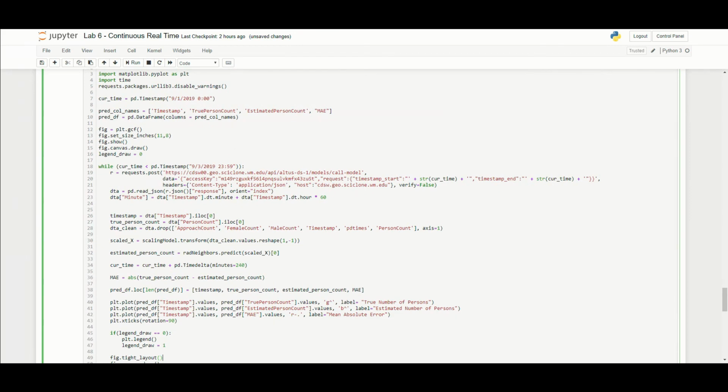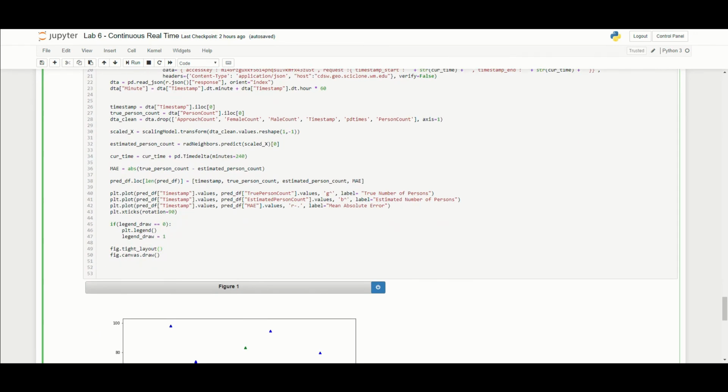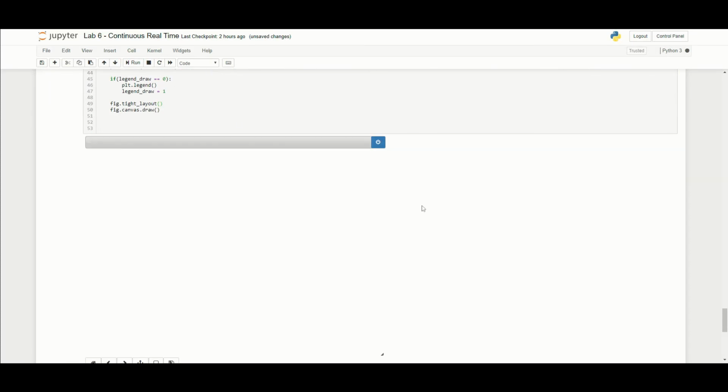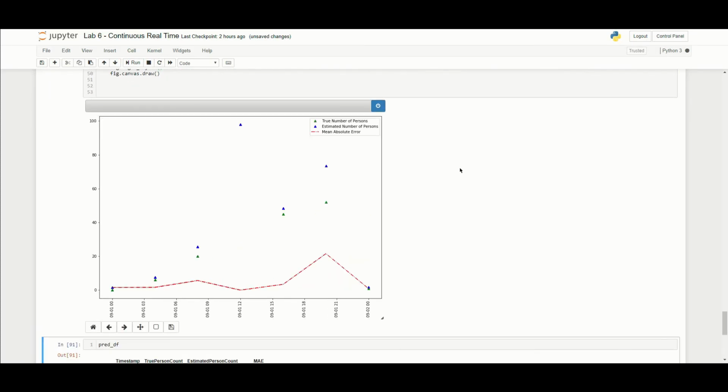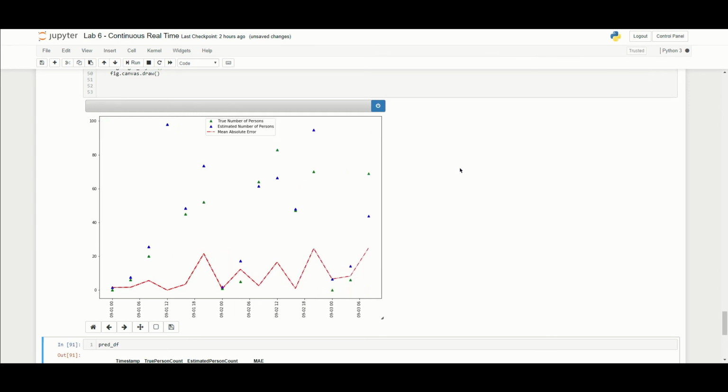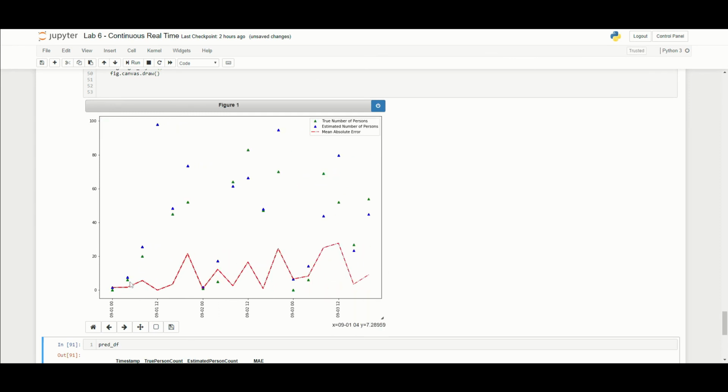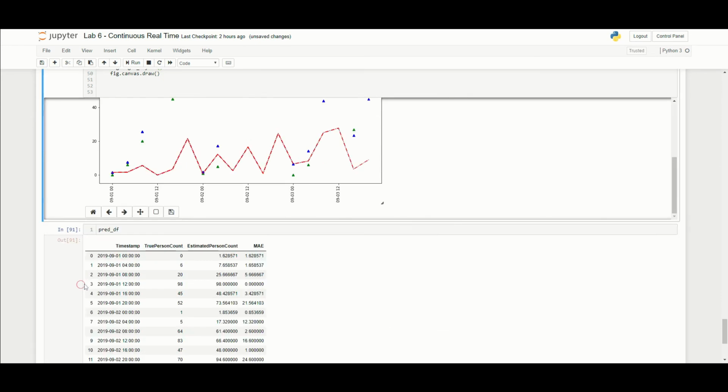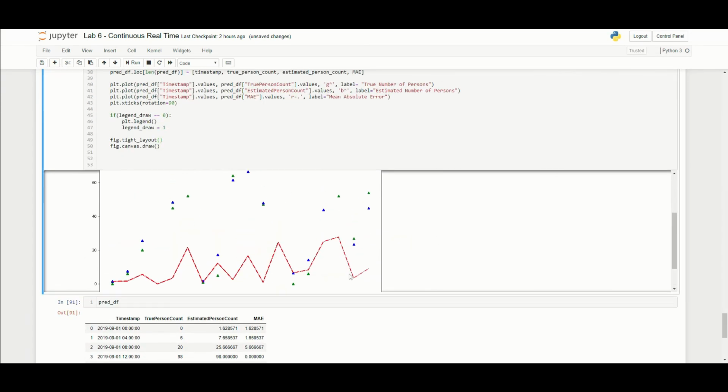So we'll go ahead and run this, and this should be our final set of code that will actually do our near real-time predictions, again, every 240 minutes. So we'll run this just as a test. And there we go. So you can see a rough trend of the MAEs tending to increase over time, which makes sense, right? Up until the end of the second, this is all of the data that we used to fit our model with. And then once you get to September 3rd, this is the data that we didn't fit our model with. And so the error does tend to increase a little bit.